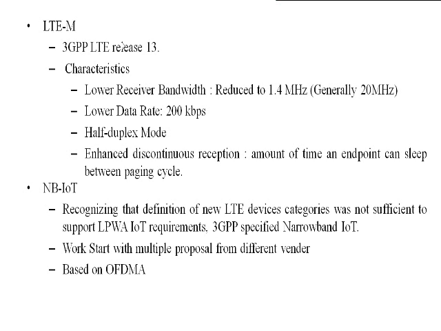LTE Release 13. The earlier one was your Release 12, this is your Release 13. Now, what are its characteristics? It can have a lower receiver bandwidth, reduced to 1.4 megahertz, and generally it is 20 megahertz in GSM. As it is having the low frequency, power consumption will be less. Again, it is providing a lower data rate. Like here it was 200 kbps, in LTE-M it was 1 Mbps.